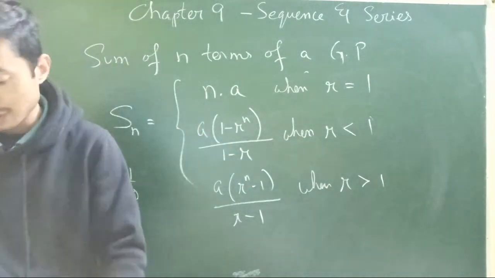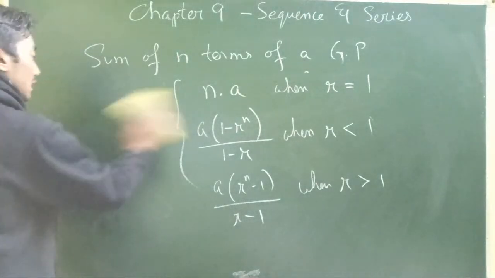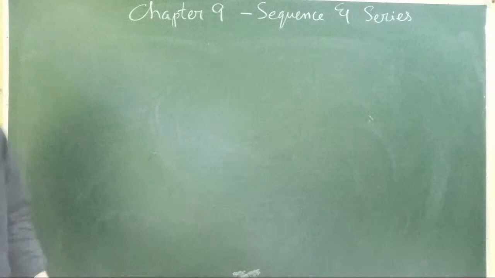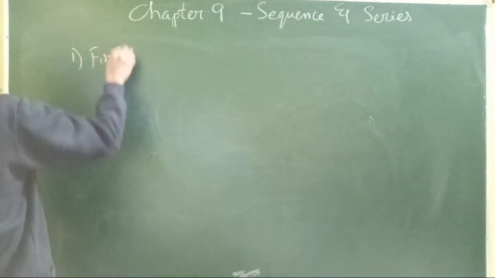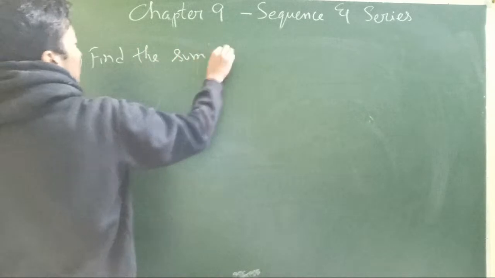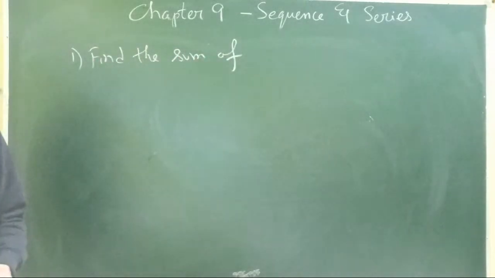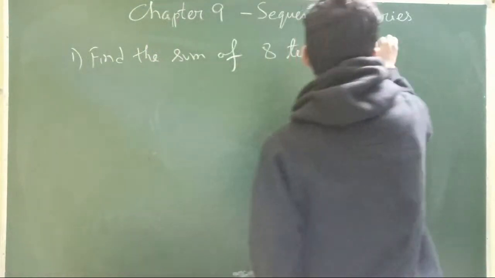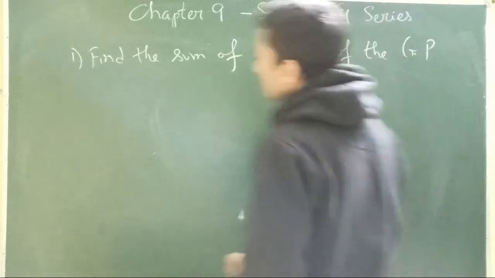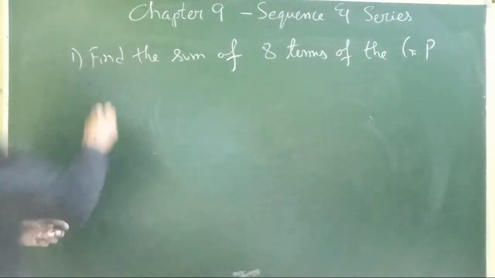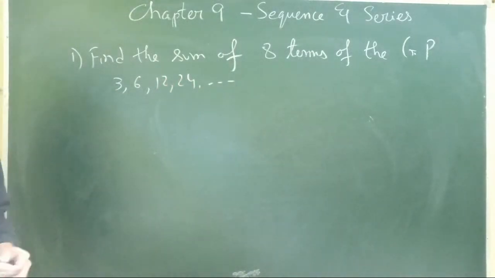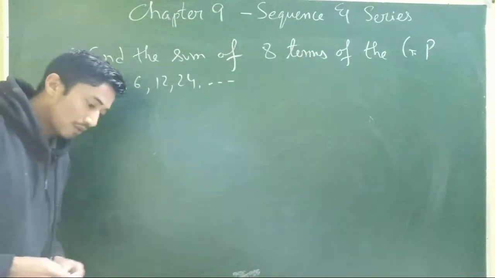Alright, now you must be confused what is going on here. Let me give you an example. Quickly, let's do an example. Example will always solve our problems. Let's write down: find the sum of 8 terms of the geometric progression 3, 6, 12, 24, and so on. Which formula to use depends on our common ratio.